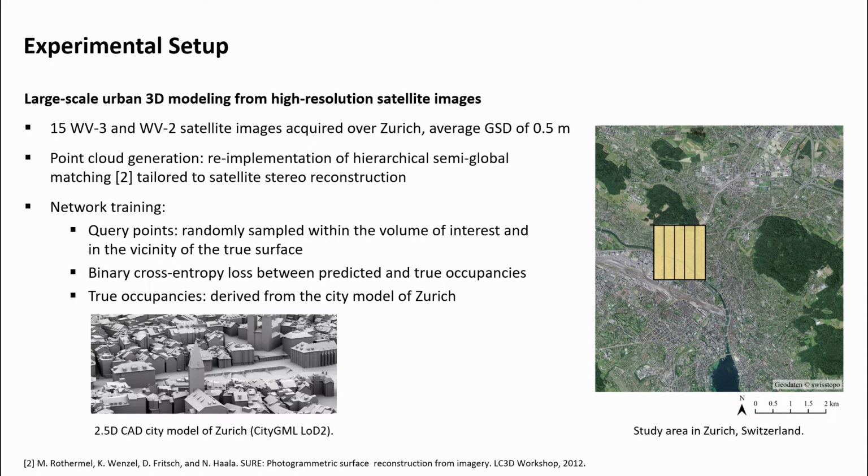We randomly sample points in free space and in the vicinity of roofs, facades, and terrain, and assign true occupancies to the sampled points, depending on whether they lie above or below the surface. We then train ImpliCity by minimizing the binary cross-entropy loss between predicted and true occupancies.